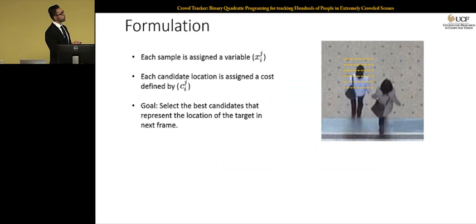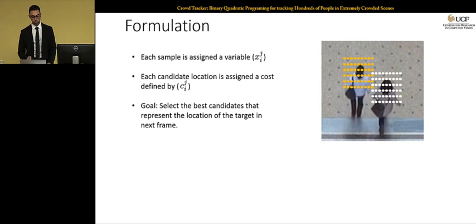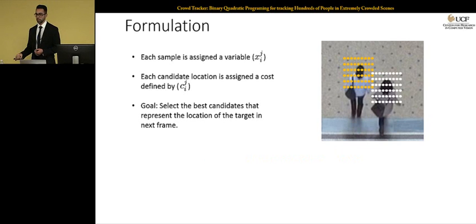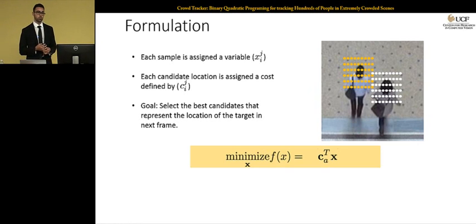Imagine you have these two targets shown on the right, and these are the candidate locations for each target, each of which can potentially represent the new location of the target in that frame. For each location, you're going to consider a variable x_ij. i is the index of the target, and j is the index of the candidate for that person. Each candidate is going to come with a cost, and for simplicity, let's assume that this cost is nothing but the appearance similarity. Let's say you compute some color histogram similarity between the candidate location and the template of that target to get this cost. Given C and X, now the goal is to find the best set of candidates that maximize the objective function shown here.